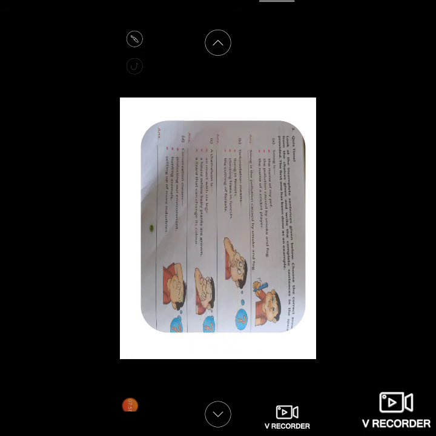Yes. Now, smog. What is a smog? Smog is the pollution caused by smoke and the fog. It is called as a smog. Already it is given over there.